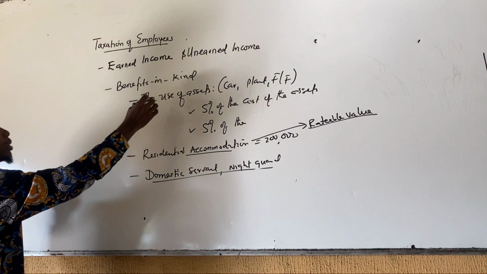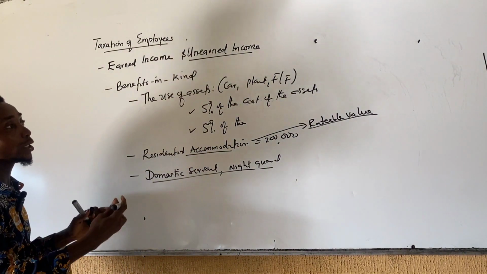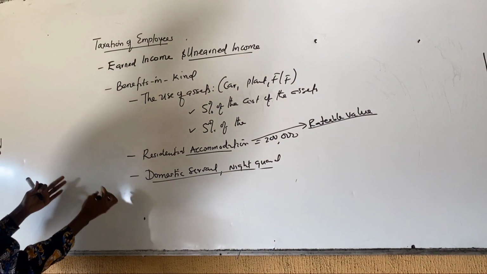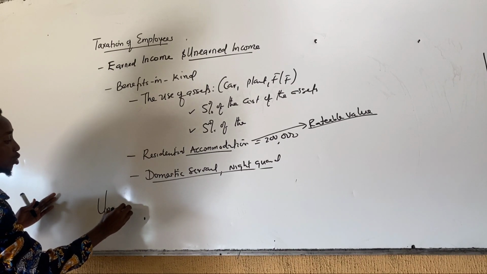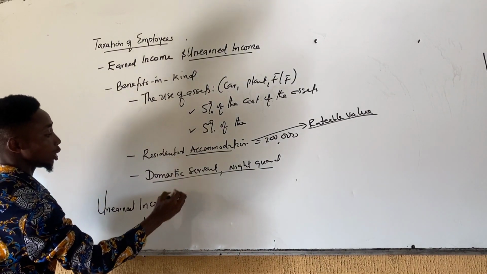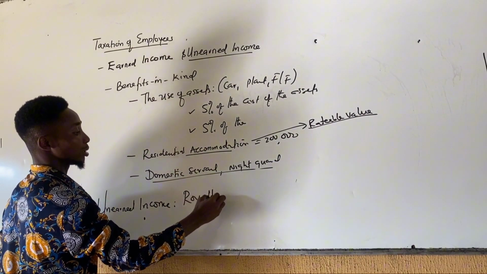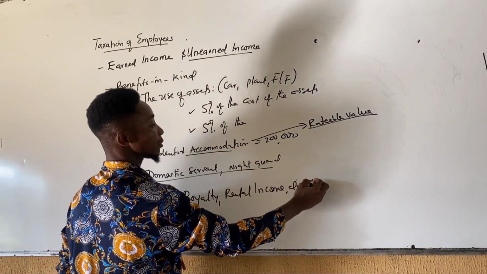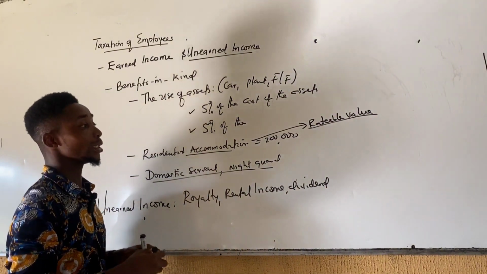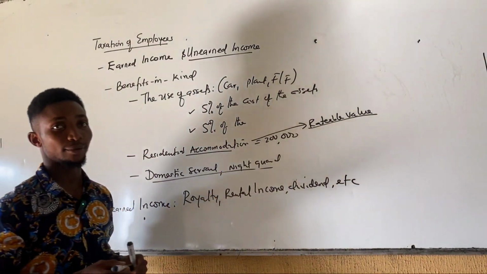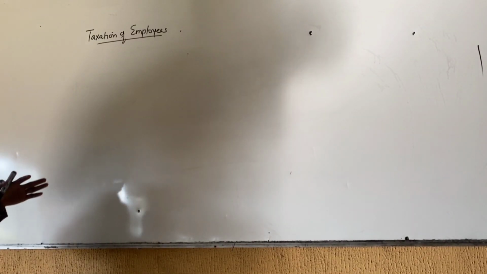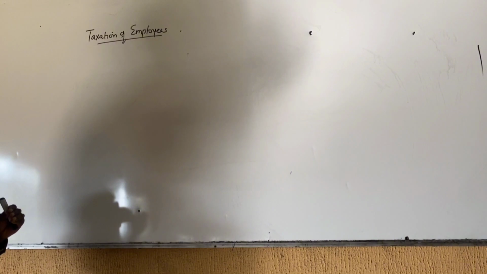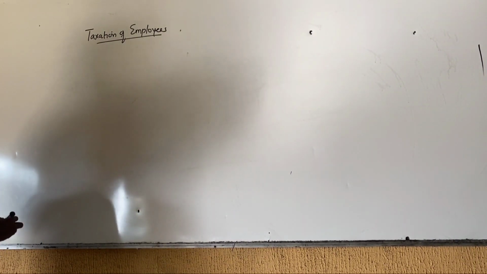Then the unearned income, like we said, these are income other than income derived from trade, business, vocation, or profession. And it includes investment income such as royalty, rental income, dividends, income from patents, trademark, etc. After calculating the total profit of the employee, you also consider certain contributions that the employee made, which are exempted for tax purposes.